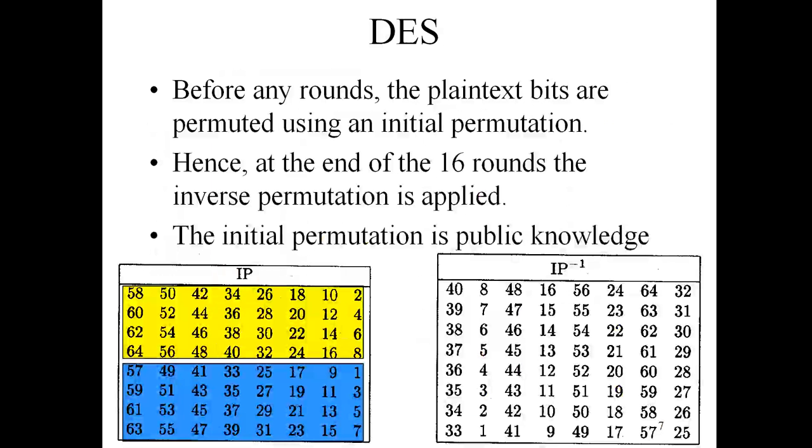At the end of the rounds, we discussed that there is the inverse permutation. Before any rounds, the plaintext bits are permuted using the initial permutation, so we change the bit positions. At the end of the 16th round, the inverse permutation is applied, and because of that the original positions are put back again. That is what is called the inverse.